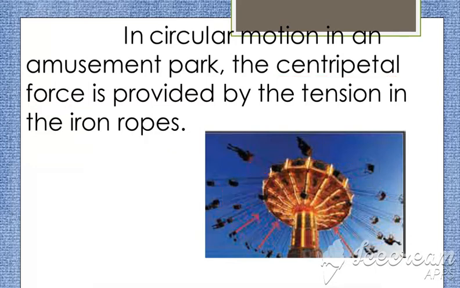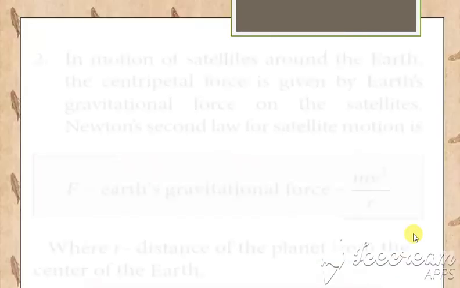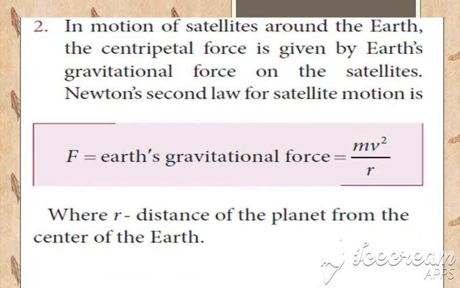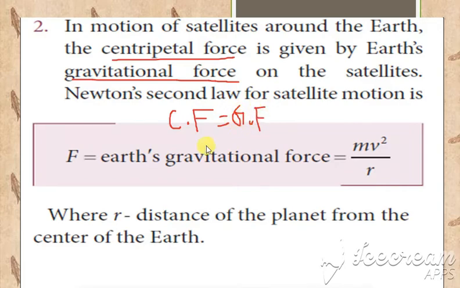Then we have the next example, which is the motion of a satellite around the earth. That is due to what? The centripetal force is given by the gravitational force. Yes, clear? In the first example we saw that the centripetal force is due to the tensional force. Here the centripetal force is due to the gravitational force. So F is equal to, we know the formula for centripetal force, mv square by r.